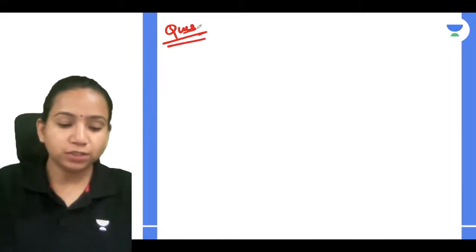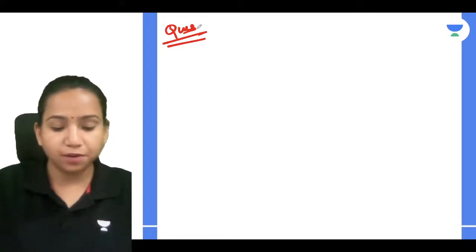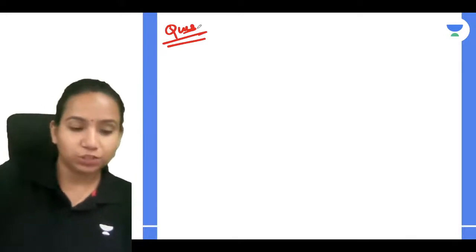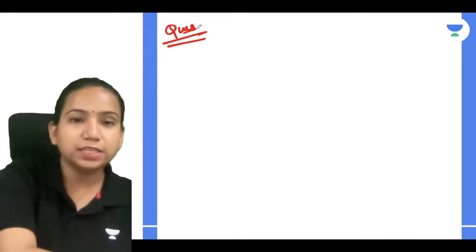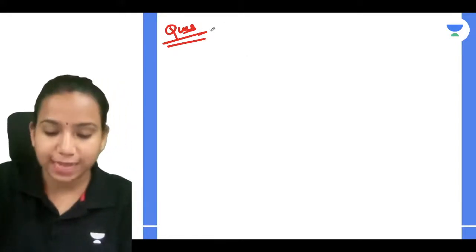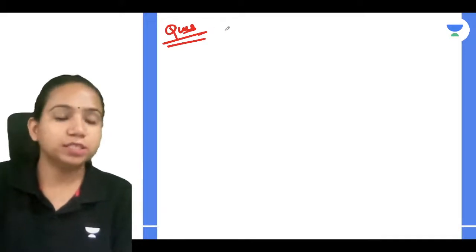So the first question that we'll be learning here is going to be related to the concept of normality as well as a redox titration. Let's just discuss that, guys. The question is from your textbook only, which is example 3. Really nice, very good. So let's just discuss one question.